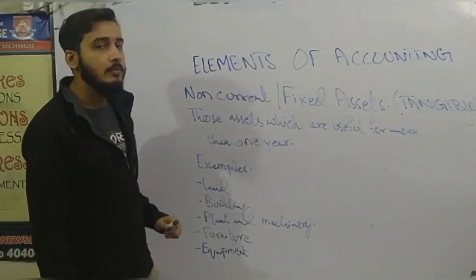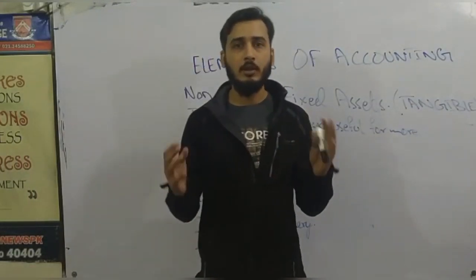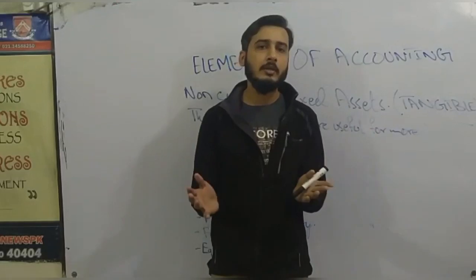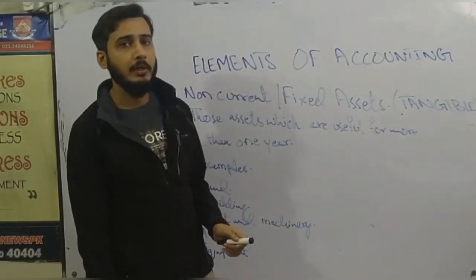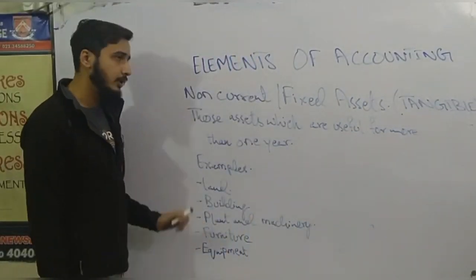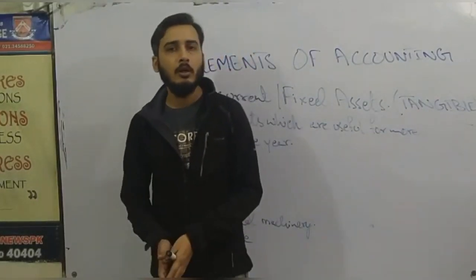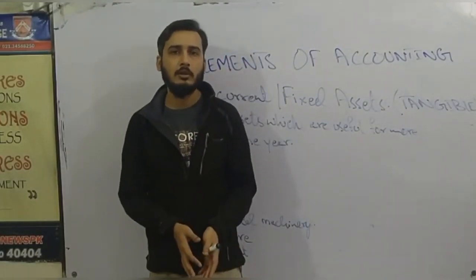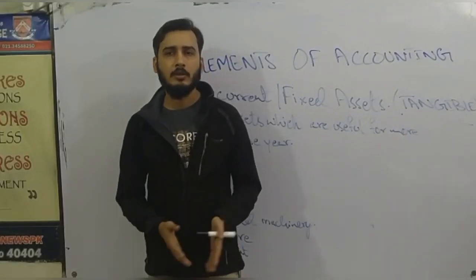Then plant and machinery. Plant means those machineries which are installed in a bigger setup. So this plant and machinery can be used for more than 1 year as well. Then furniture. Furniture is also used for more than 1 year. It can be short term, but not because of its own life, but because of damage and all.